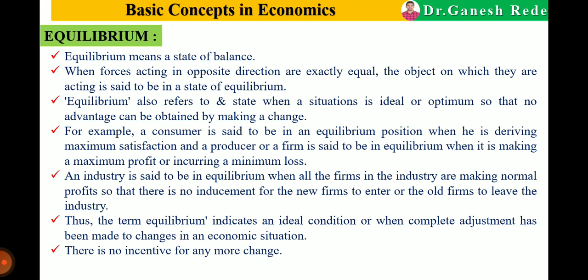In other words, equilibrium also refers to a state when a situation is ideal or optimum, so that no advantage can be obtained by making a change. So this is about the equilibrium. Just keep in mind, equilibrium means state of balance, or an ideal condition.